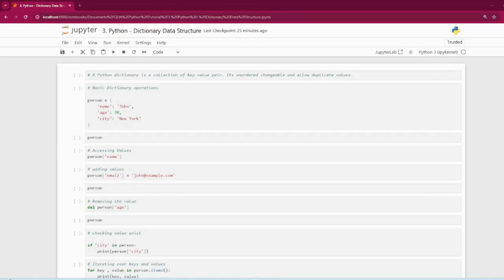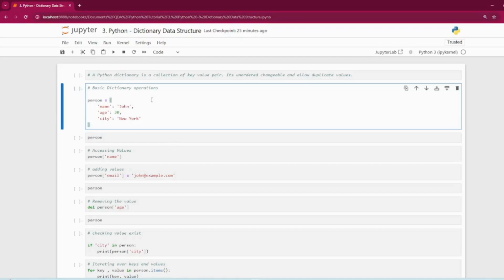So before we get into advanced concepts, let's briefly review some of the basic dictionary operations. Here's a quick refresher. A Python dictionary is a collection of key-value pairs. It's unordered, changeable, and does not allow duplicate keys. Let's take a look at some of the common operations.